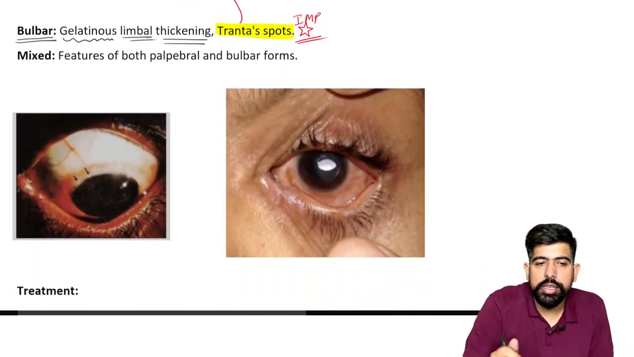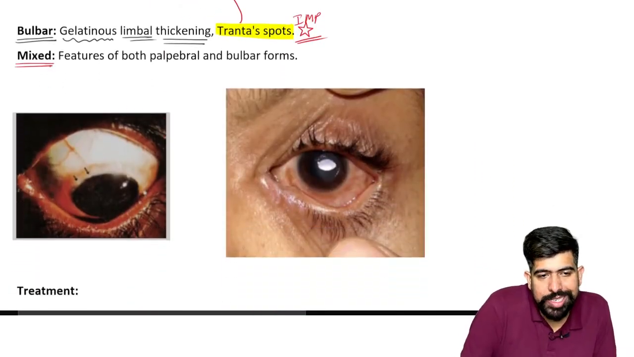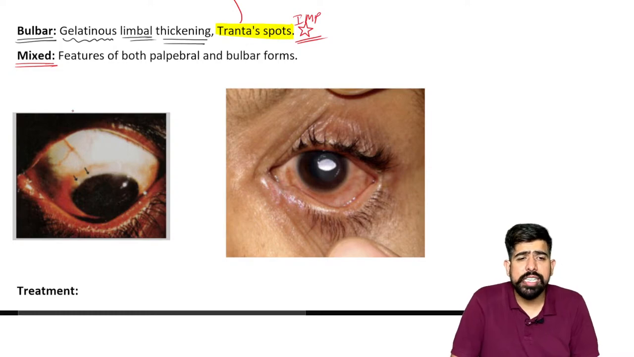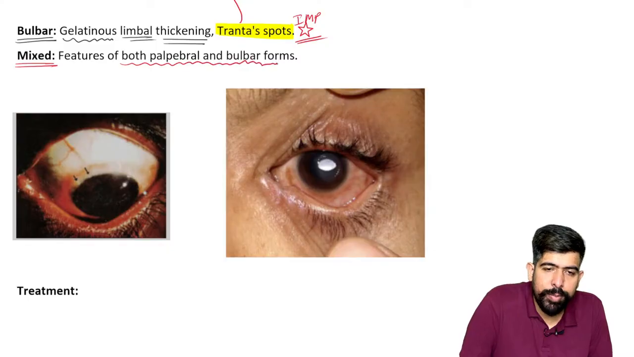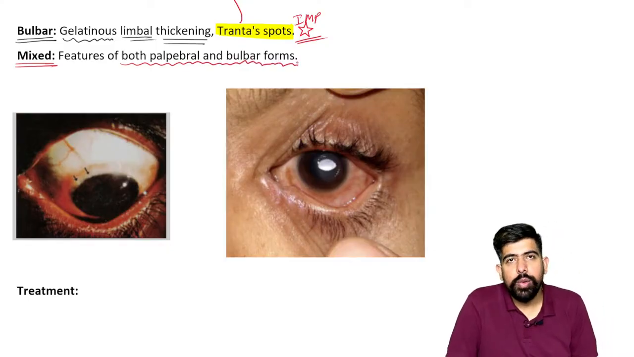Now, what about the mixed type of VKC? In this, there are features of both the palpebral and bulbar forms. Both are present over here.